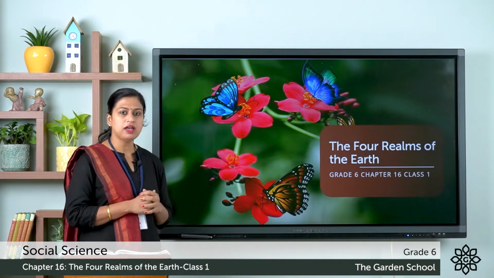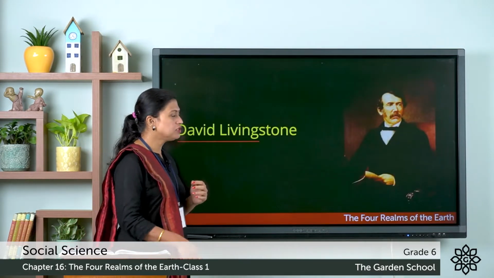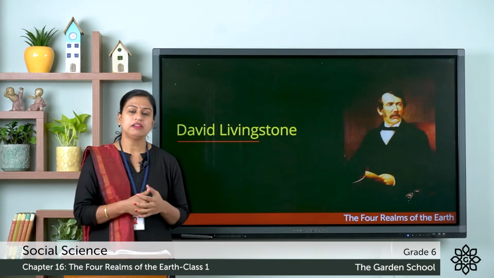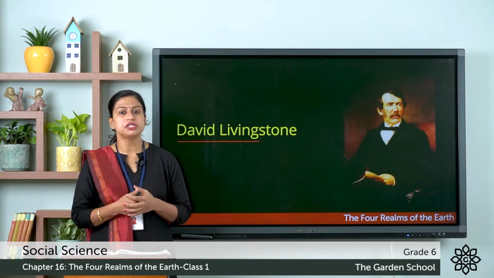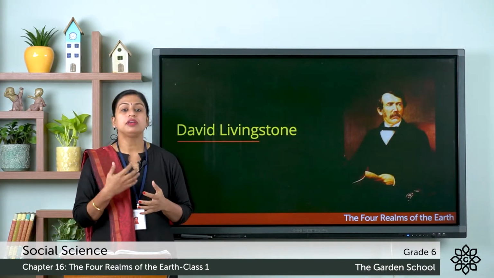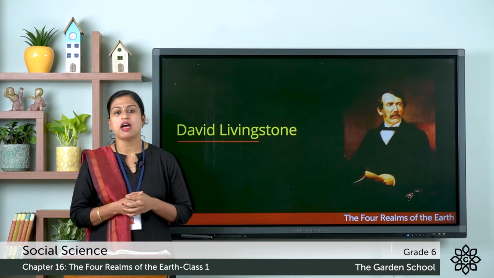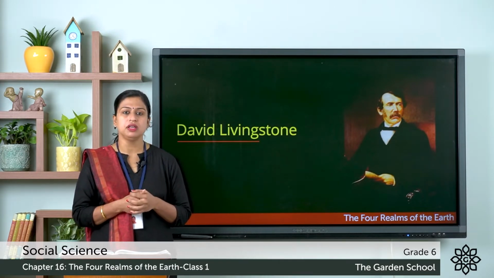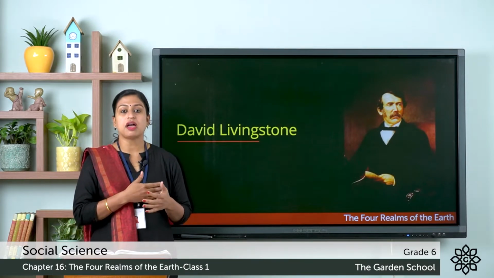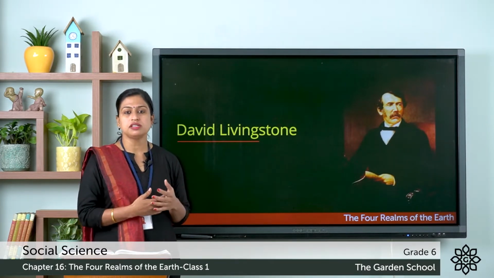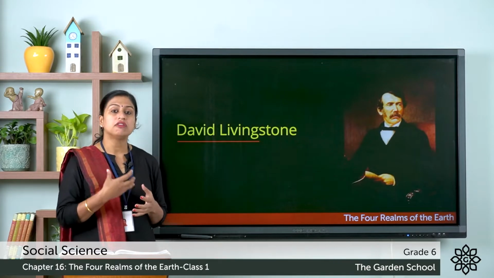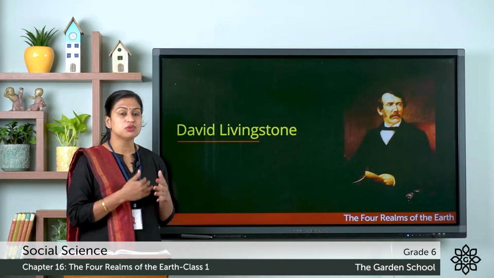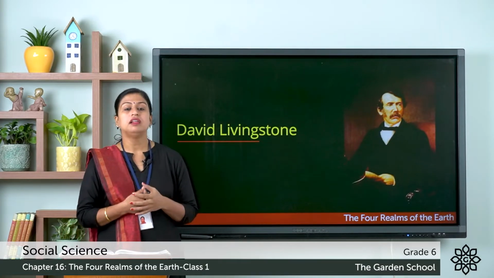So on page number 131, in the newsmaker, you can see the picture of David Livingstone. David Livingstone was a Scottish missionary and also one of the greatest European explorers of Africa. He worked in Africa for 30 years as a medical missionary, and during this period he traveled to the interior of this continent, that is Africa, and he gave valuable information about this continent to the outside world. So this was about David Livingstone.